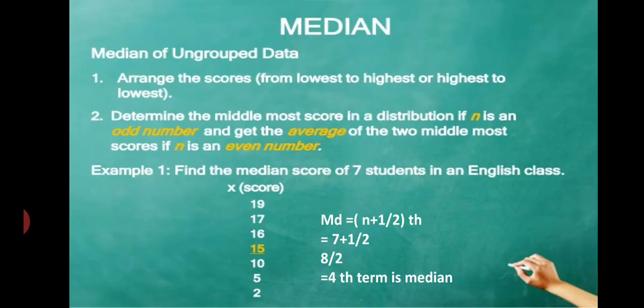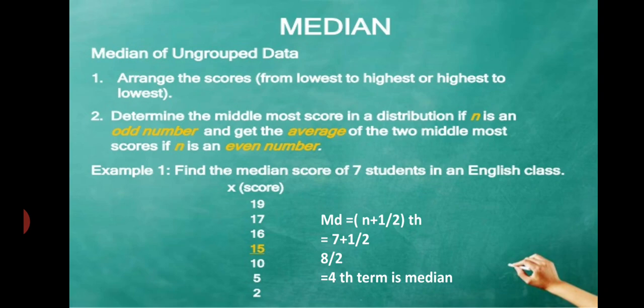Let's see one problem based on that. First we have to know the steps of solving the problem. First the data is arranged in ascending or descending order, then we calculate the median using the formula. The median formula is (n plus 1) divided by 2. That term gives the median of the data.